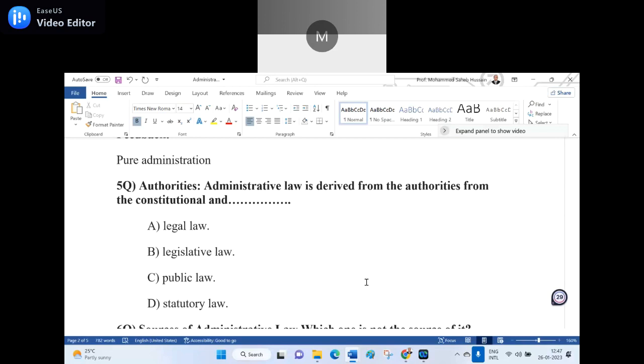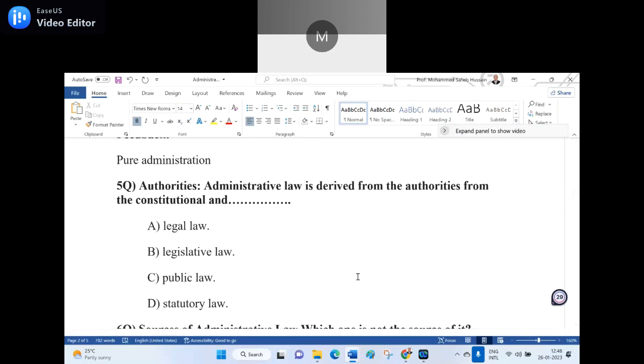Wrong. Second option. Legislative law. Wrong. Statutory law. Administrative law is derived from the authorities, from the constitutional law and statutory law. That is the right answer. Means D is the right answer for the fifth question.